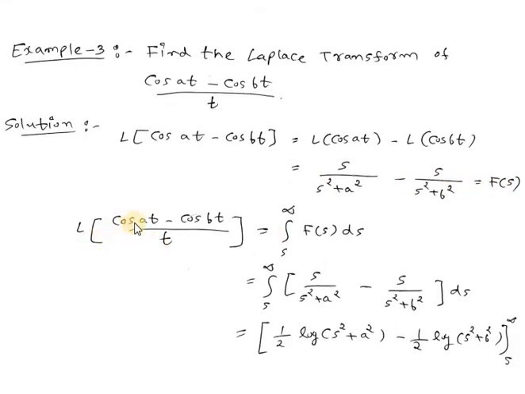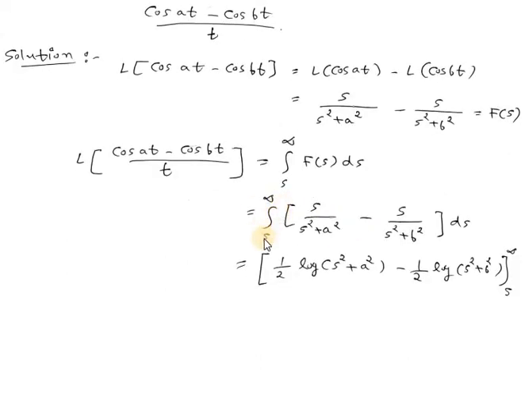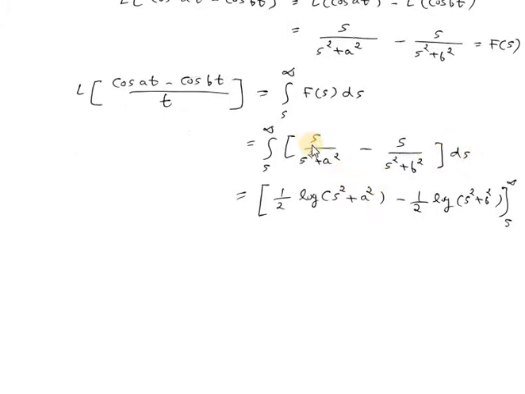So this is our f of s. Therefore Laplace of (cos at minus cos bt) divided by t is equal to integration from s to infinity of f of s ds. So this can be written as integration from s to infinity. What is f of s? It is s divided by s square plus a square minus s divided by s square plus b square, ds. Okay, so here multiplying by 2 and dividing by 2. So we will use formula integration f dash x divided by f of x, so it is log f of x. So by that formula it will be 1 by 2 log (s square plus a square).